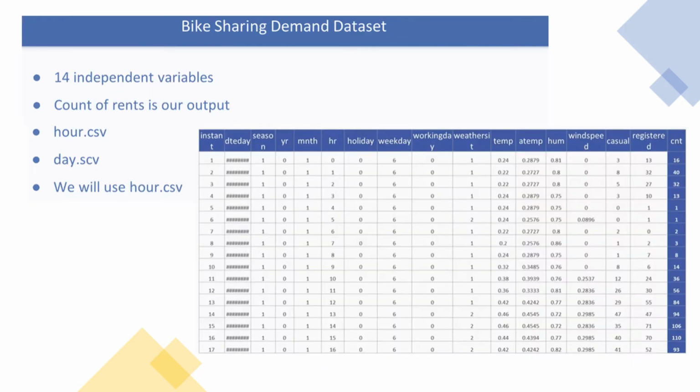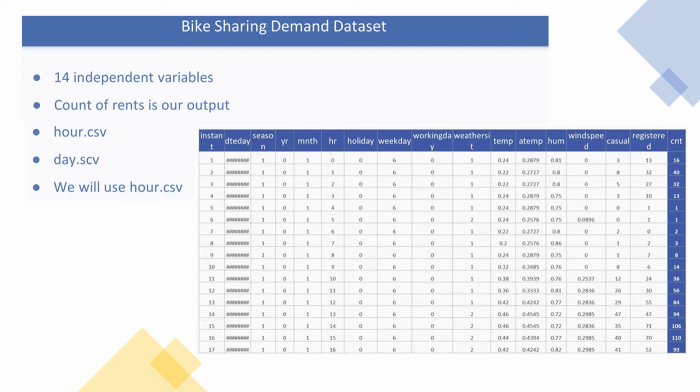So as we mentioned before, this is a regression problem because we are trying to figure out the number of bikes that we will be needing every day in the city. And the data itself contains 14 independent variables. And our main goal is to get the count of rentals as output of our machine learning model. The data itself contains two CSV files, hour.csv and day.csv. But we'll be only using the hour.csv file, and it contains hourly samples for our approach.